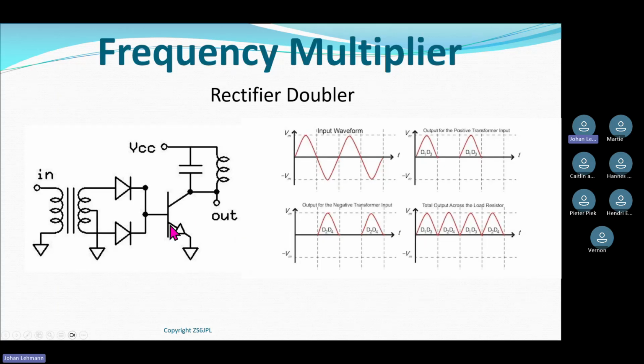Now, a multiplier, typically in a radio, is either a multiplier by 2 or a multiplier by 3. It's very difficult to do more than that. It's not impossible, but it's very difficult.